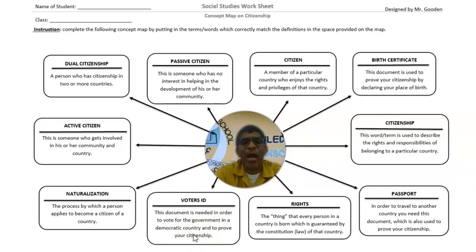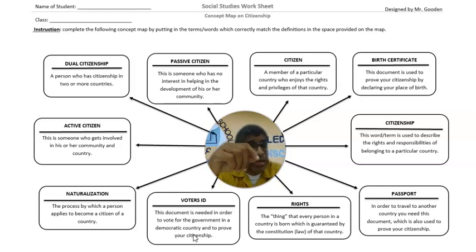You have to apply, what do they call them again? You have to apply to get a voter's ID. Oh Lord, it slipped me for a moment. I'm trying to remember what they call it. When it comes back to me, I'll tell you. But you have to apply to get a voter's ID.